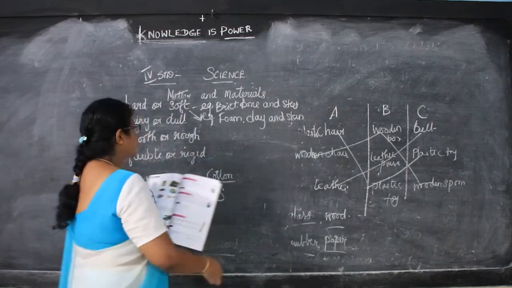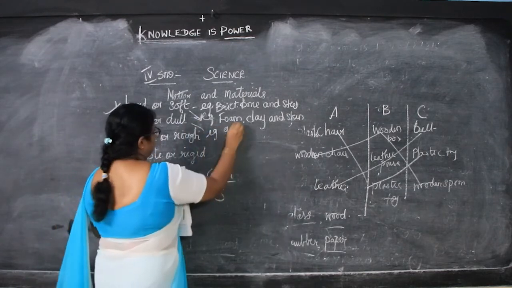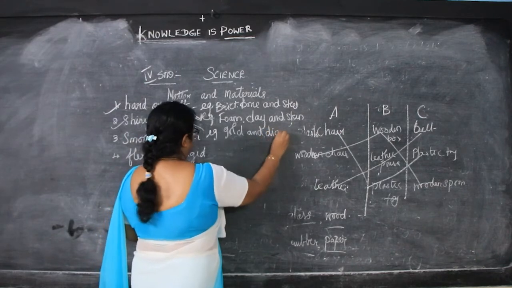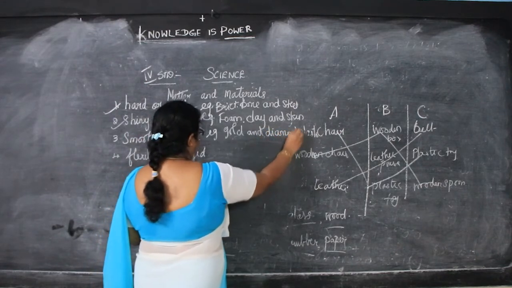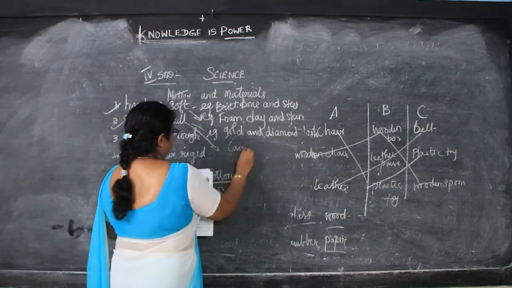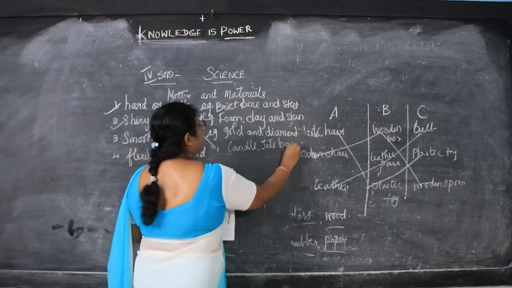Now what did I say as examples for shiny material? You can say gold and diamond. And for dull material you can say candles and jute bags. We do not get reflected light from these, so they are dull.